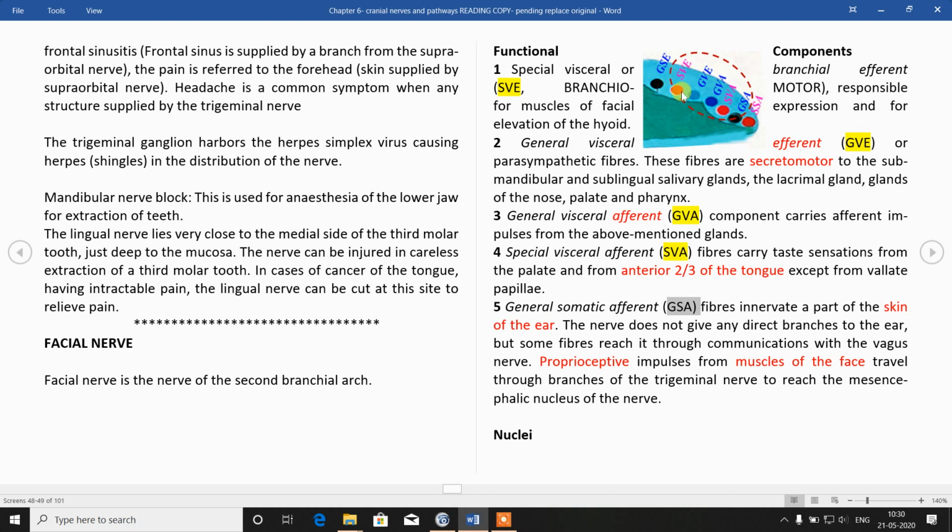First one is special visceral efferent. It is also known as branchiomotor because it is motor to the branchial arch or pharyngeal arch muscles. So the muscles of mastication are supplied by the mandibular nerve. It is the post-trematic nerve, and the principal supply is facial muscles. Muscles of facial expression, that is special visceral efferent.